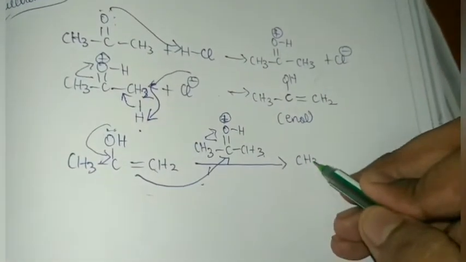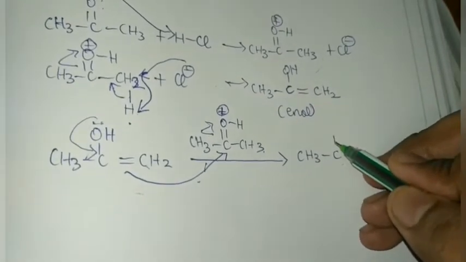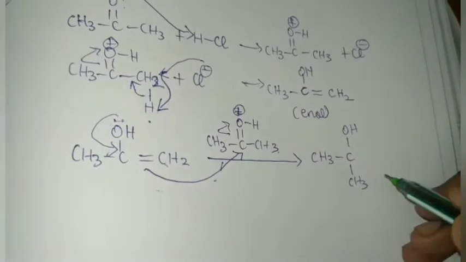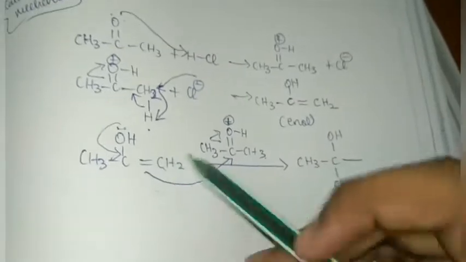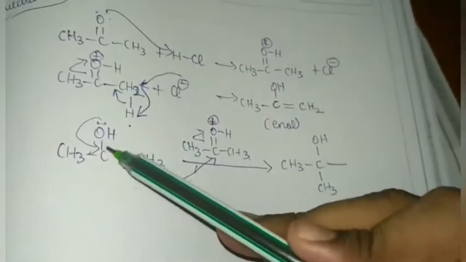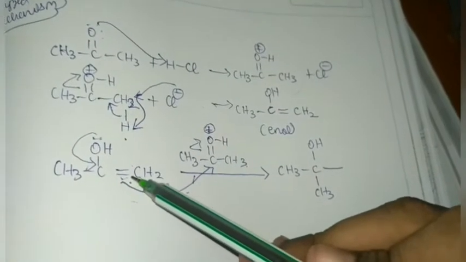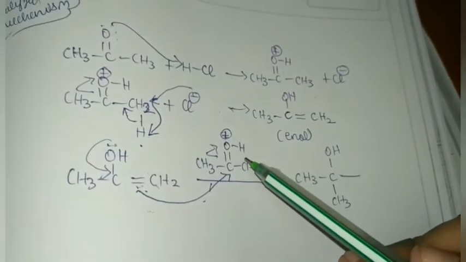So it forms CH3 C OH CH3, and a bond is formed. Here the negative charge is the nucleophilic center.